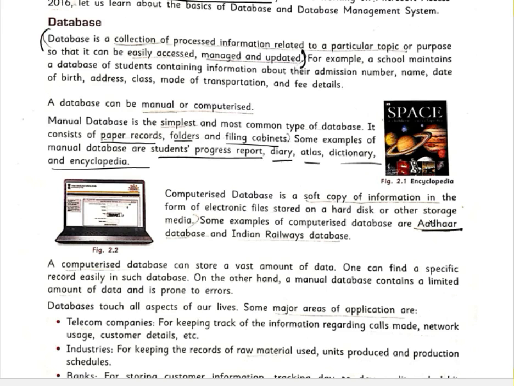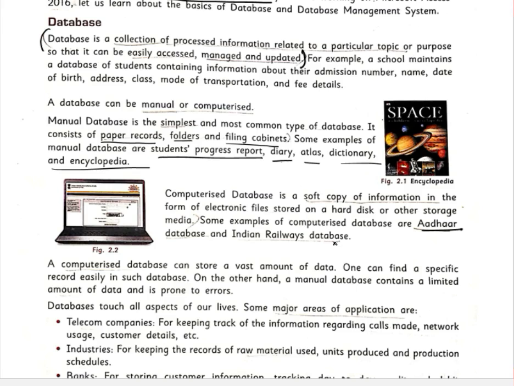Okay, so you can find your Aadhaar details, your complete address, Aadhaar number, your photo, age, sex, all your details online. If you give your Aadhaar detail, that means that Aadhaar is a computerized database. Okay, an Indian Railway database, so we can easily book a seat online, either movie tickets or railway tickets or flight tickets. You can see for a particular flight how many seats are there, and in which position the seats are there also. So you can choose the particular seat.